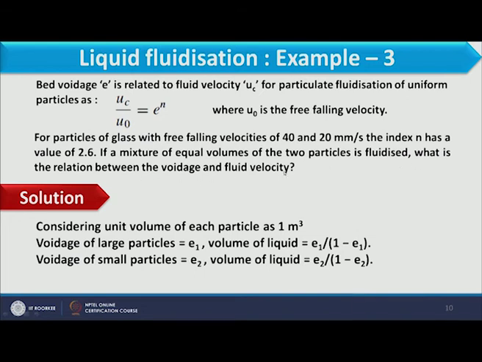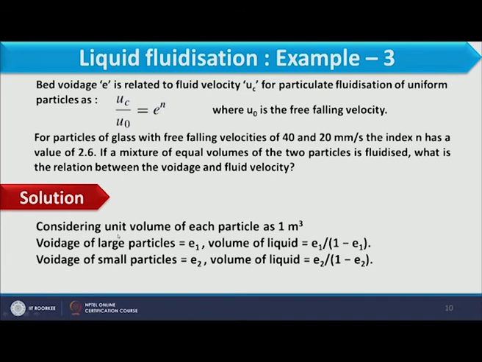So here what we have to calculate is the velocity as well as voidage relationship. Velocity means the U_C as a function of E, that we have to find. So let us start the solution. Here we have considered unit volume of each particle as 1 meter cube, because the problem says a mixture of equal volumes of two particles has to be fluidized. So in that case the volume of the two particles should be the same, and that we have assumed as 1 meter cube.